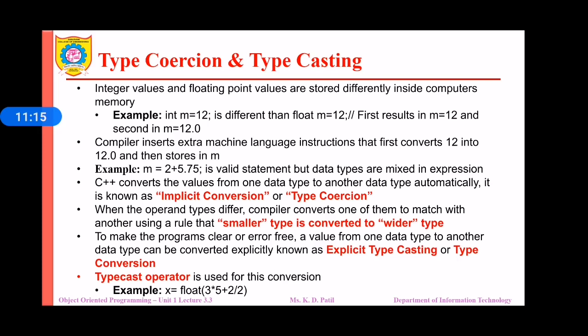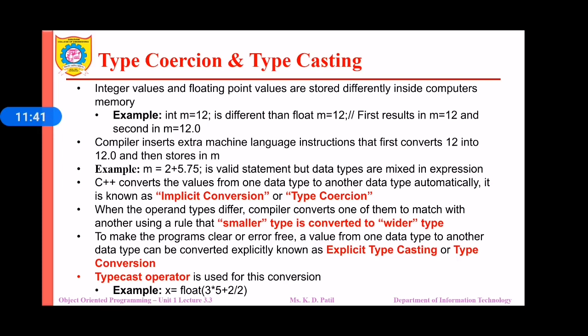Now C++ converts the values from one data type to another data type automatically. It is known as implicit conversion or type conversion. If you observe the expression m = 2 + 5.75, the data type of 2 is integer whereas the data type of 5.75 is float. Then the expression is of mixed data type.